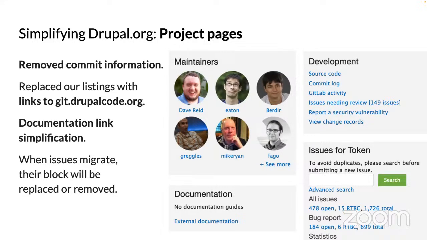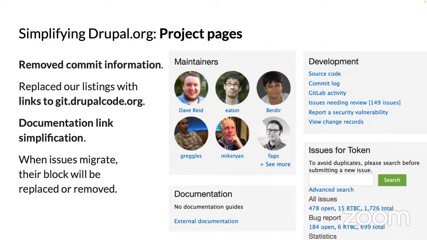And as part of simplifying Drupal.org, project pages changed a little bit. There used to be in the top right, the maintainers and how many commits they made, which is a little unnecessary, focusing on code contributions, and something Drupal.org just didn't need to do as far as keeping track of all the commits. So we no longer maintain a database of how many commits someone's made. GitLab has a few visualizations of commits over time, which are better than what we could provide.